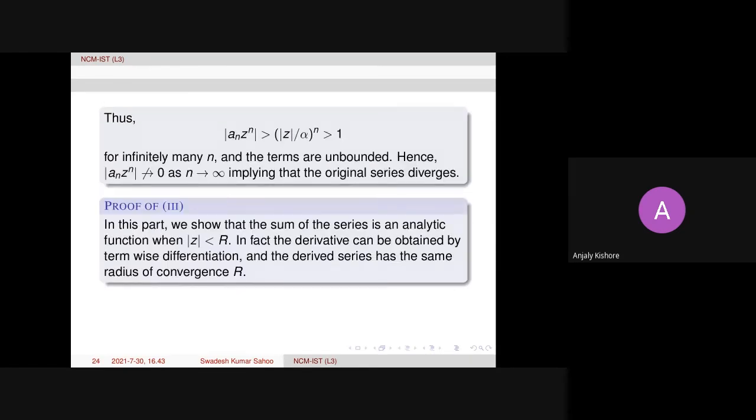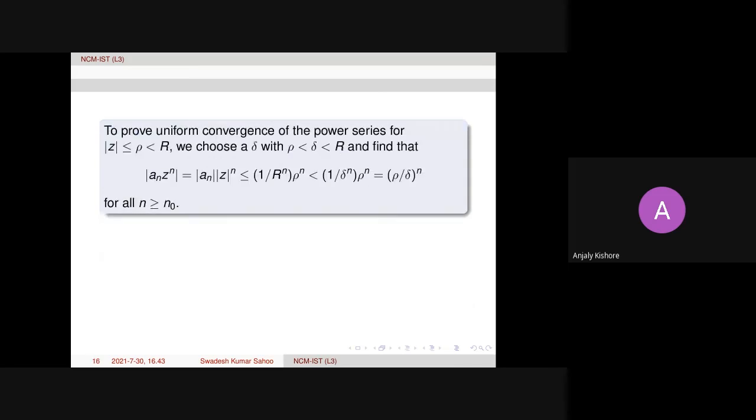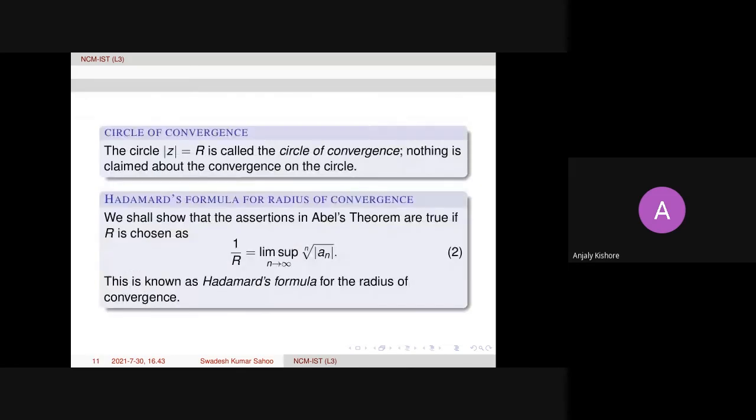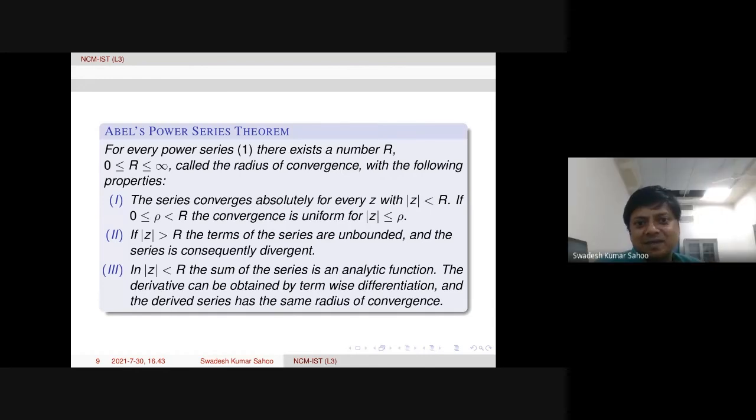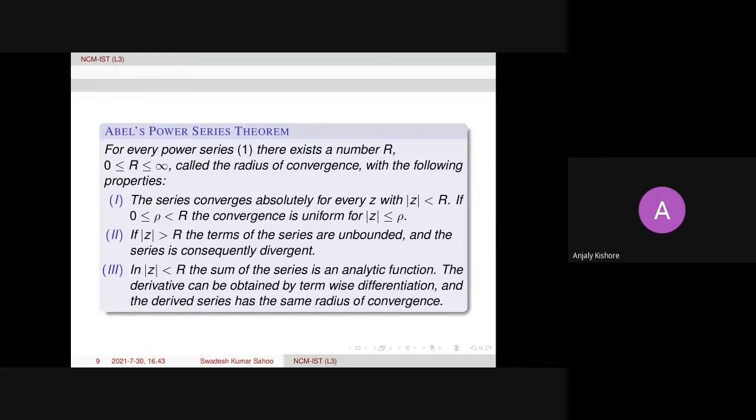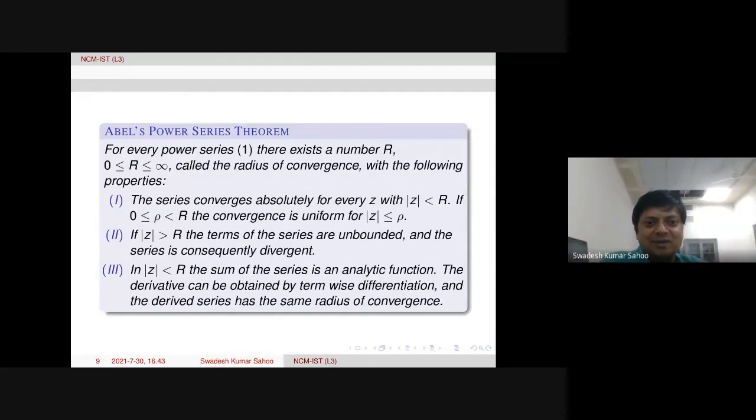can we say that the series is uniformly convergent for any value of rho, such that mod z is less than rho? Say, for example, if we are taking a series which has a radius of convergence 1, can we say that the given series is uniformly convergent for all the values of z such that mod z is less than 1? Now, this theorem says within each compact set, it will be uniformly convergent.